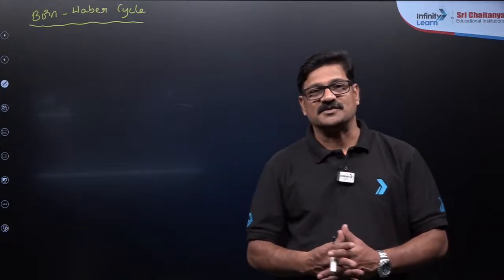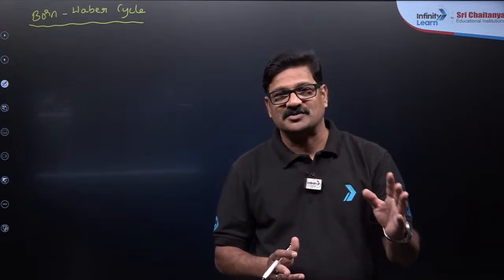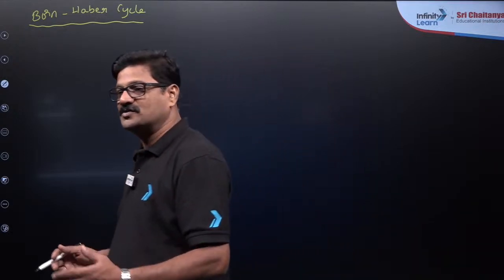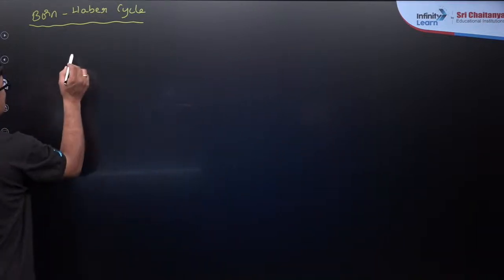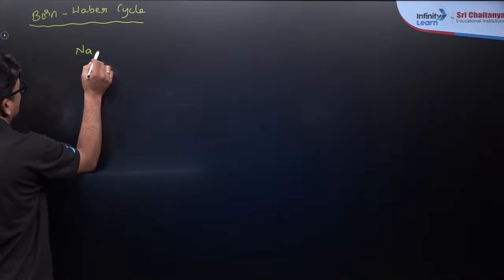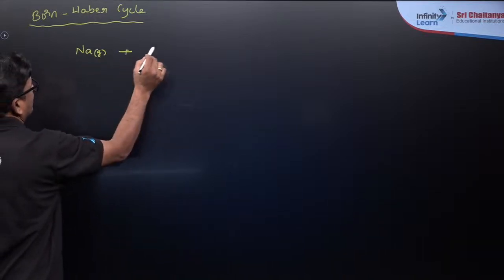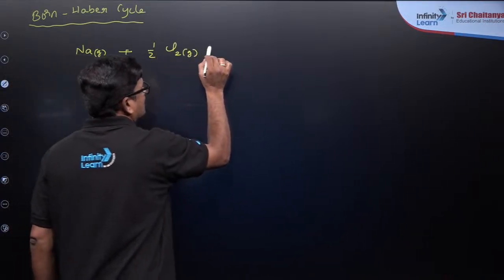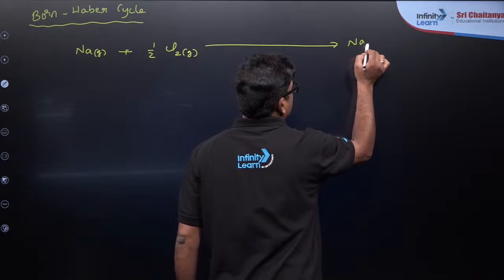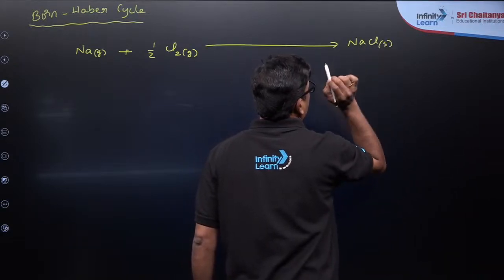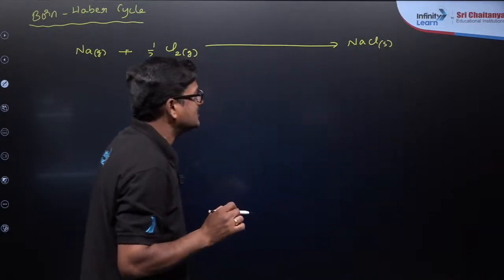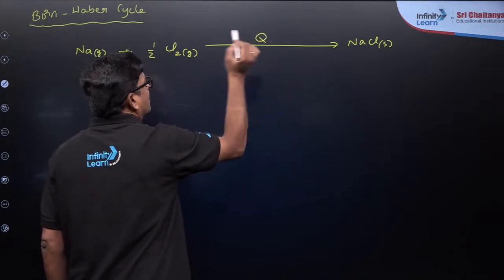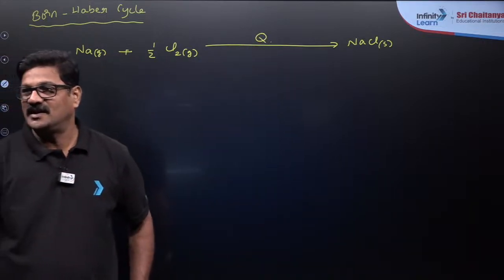Hess law of constant heat of summation says heat of reaction is the same whether the reaction takes place in a single step or in multiple steps. Okay, let's talk about the combination of the single and multiple steps. So sodium, which is actually a solid, combined with half chlorine, which is a gas, gives rise to sodium chloride, which is a solid. So how much amount of heat is released? That is called Q, heat of a reaction.